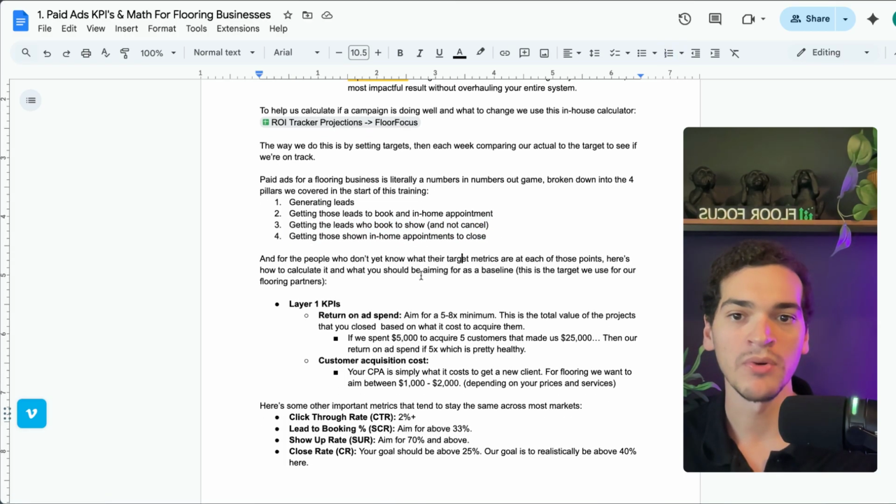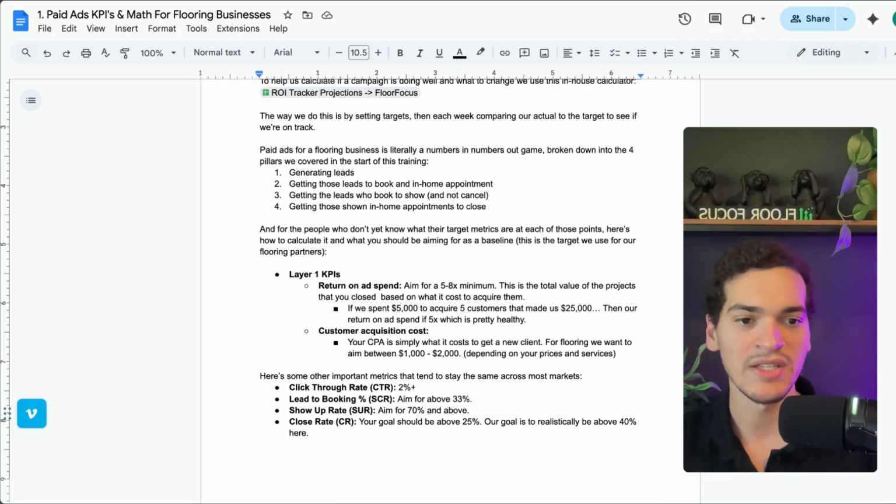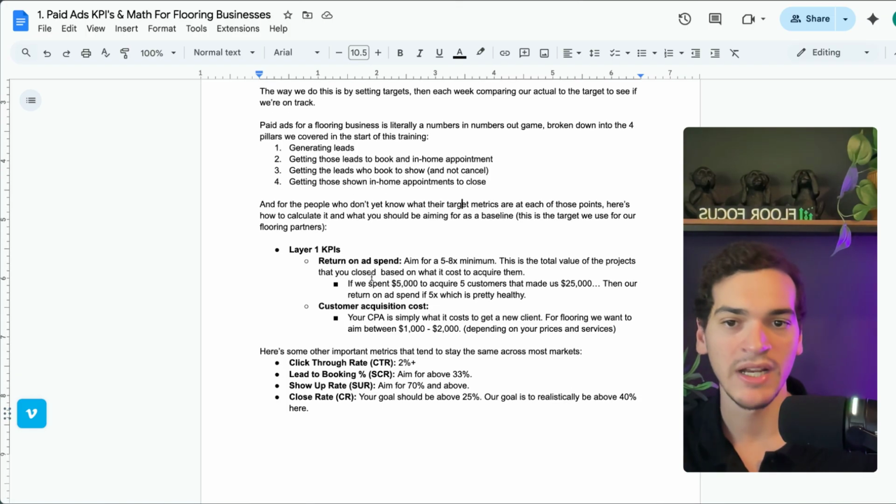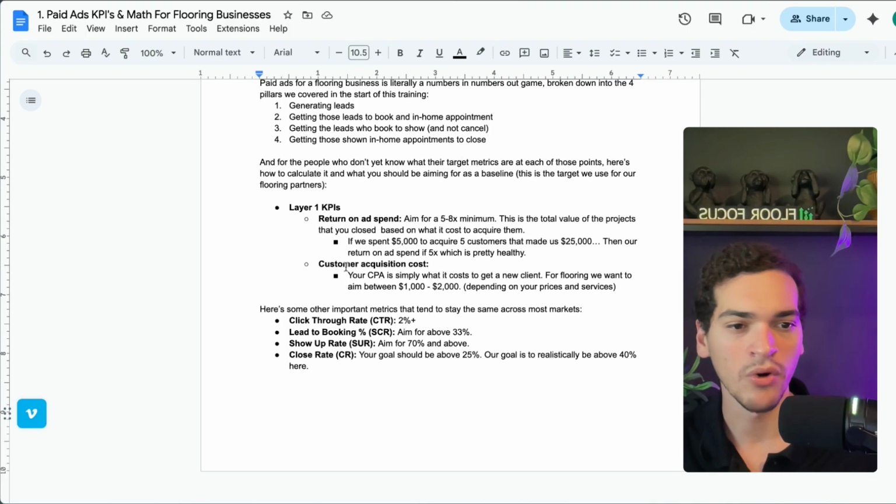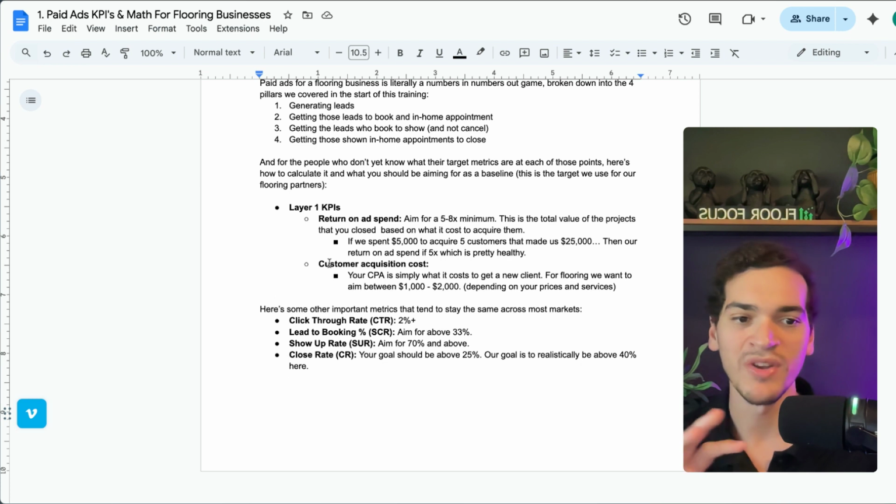That's why a lot of people, when they're doing ads or they work in an agency, don't really succeed. It's just because they're not looking at the metrics. You have to look at the metrics. You have to look at the layer 1 metrics, layer 2, and layer 3, see where the constraint is, and fix it. So I'll give you an example of what we typically look for in terms of numbers, what we've seen in all markets and all industries in the US.